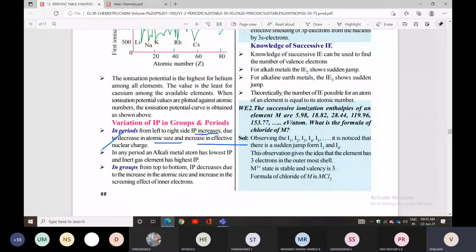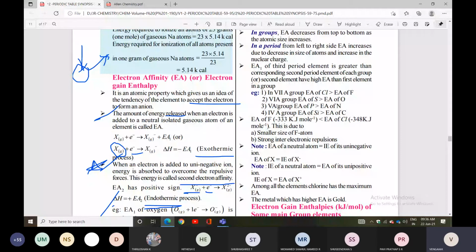It is an atomic property which gives the tendency of the element to accept an electron to form an anion. So here the atom is going to accept the electron. Nothing but here, the amount of energy is released when an electron is added.